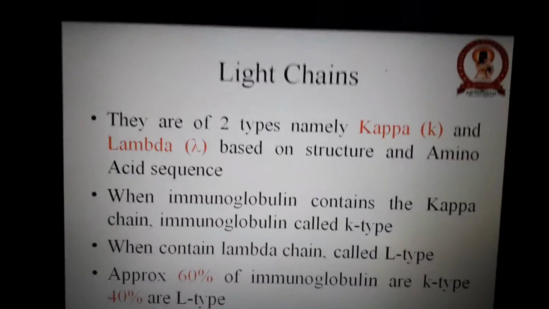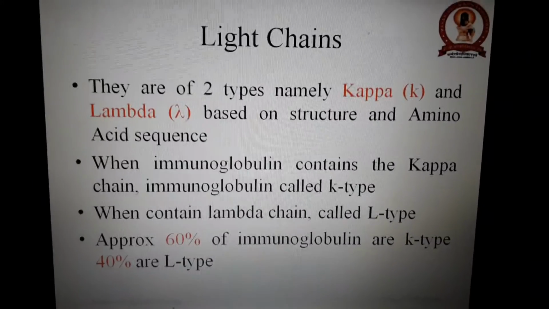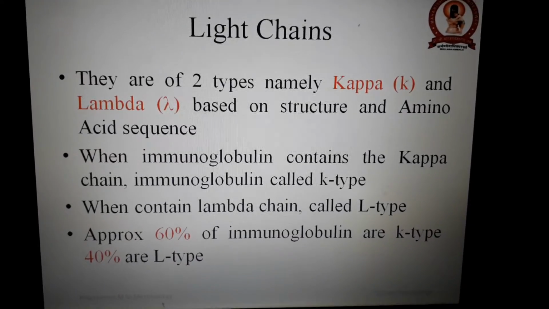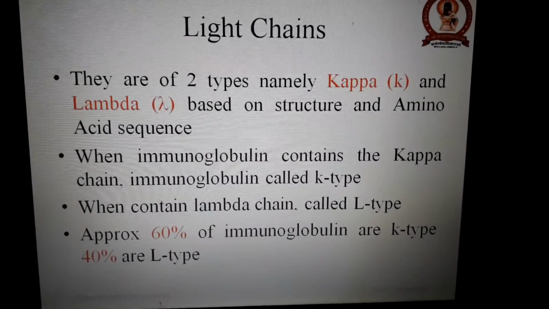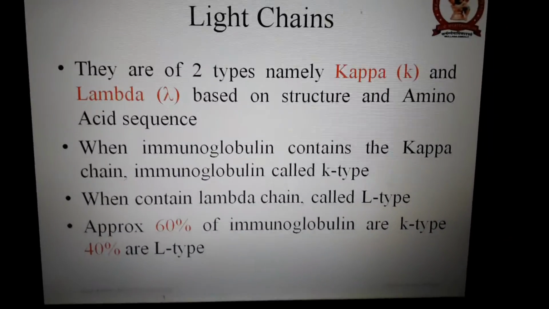Now we come to the light chain. The light chains are of 2 types. They are made up of 2 components, you can say. One is known as kappa and the second one is known as lambda. This kappa and lambda are based on the structure and amino acid sequence. So when immunoglobulin contains